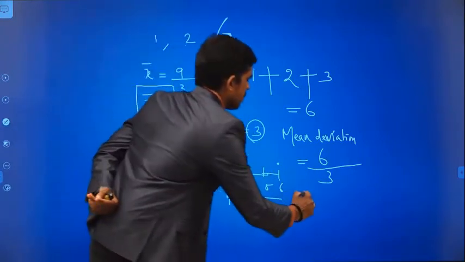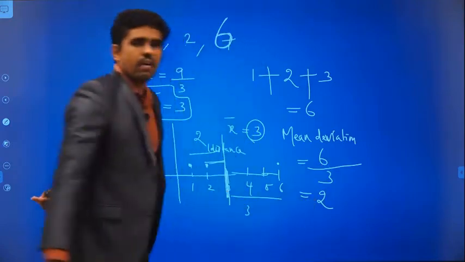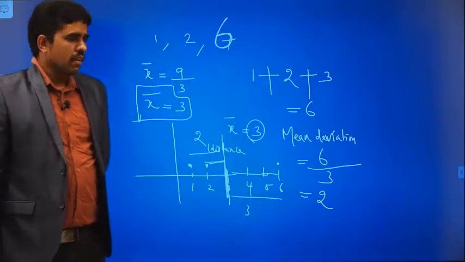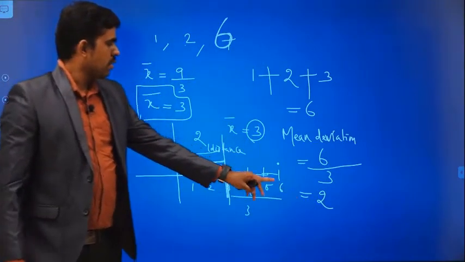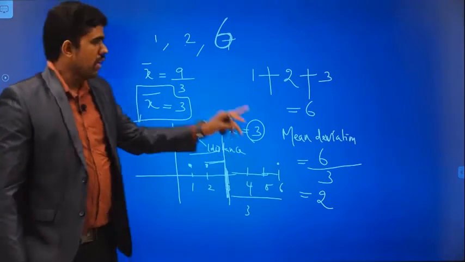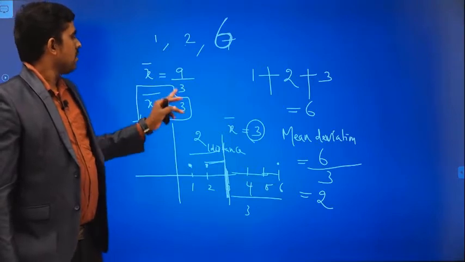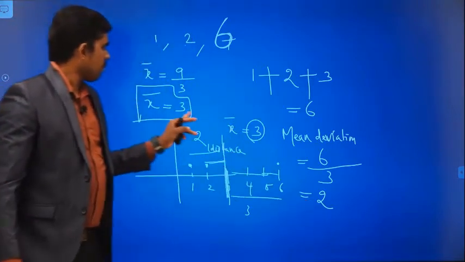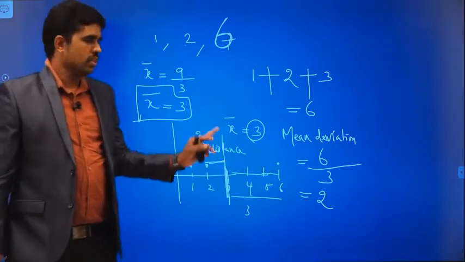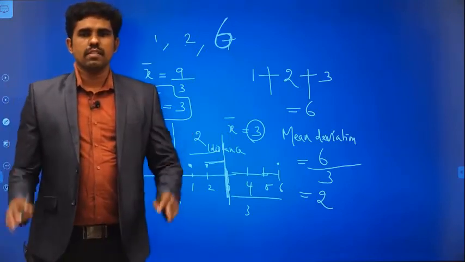So what I am getting is 2. On an average, each and every value is deviated 2 distance from our mean value. This is the meaning, right?